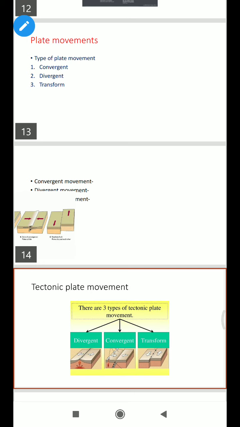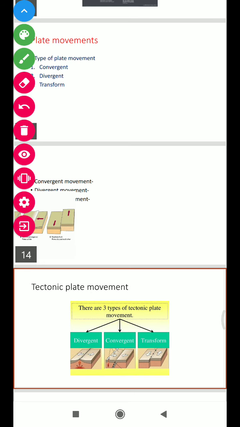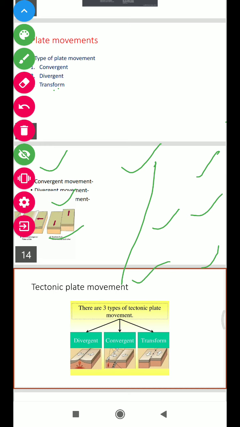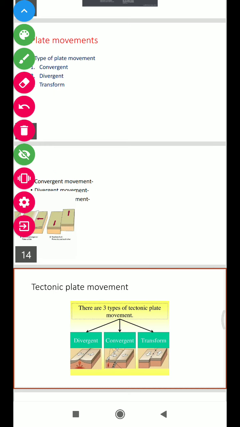In divergent movement, two plates move away from each other, forming a new region and a depressed region.